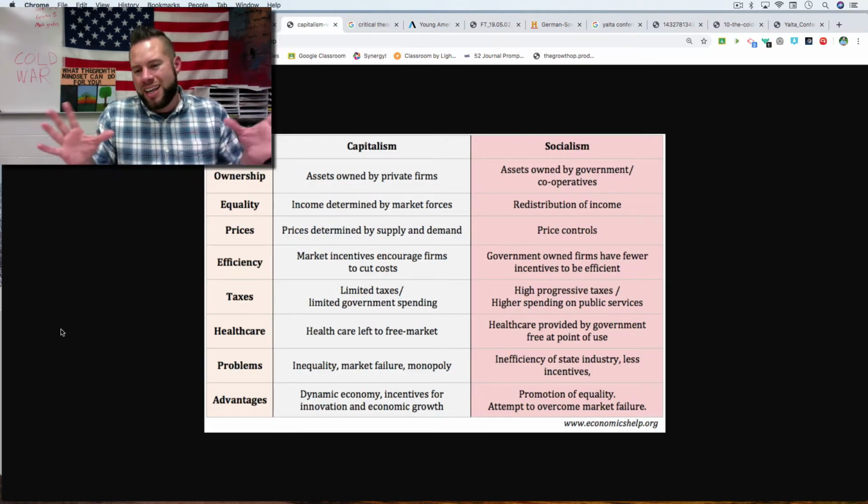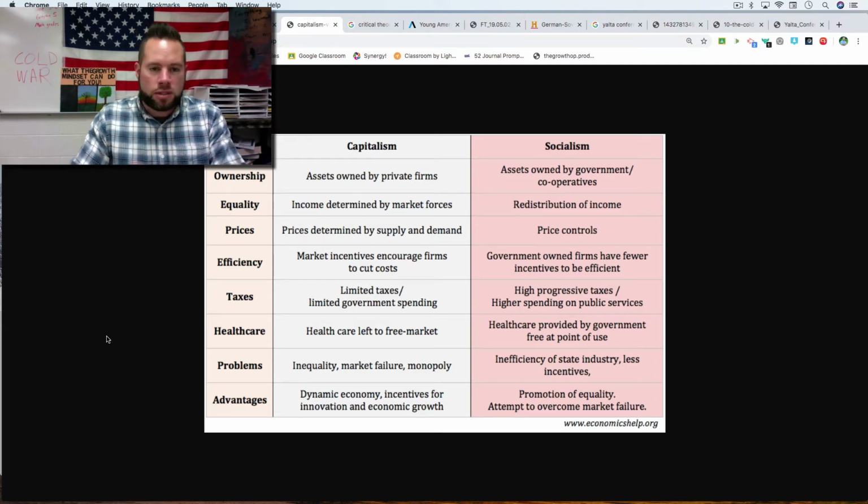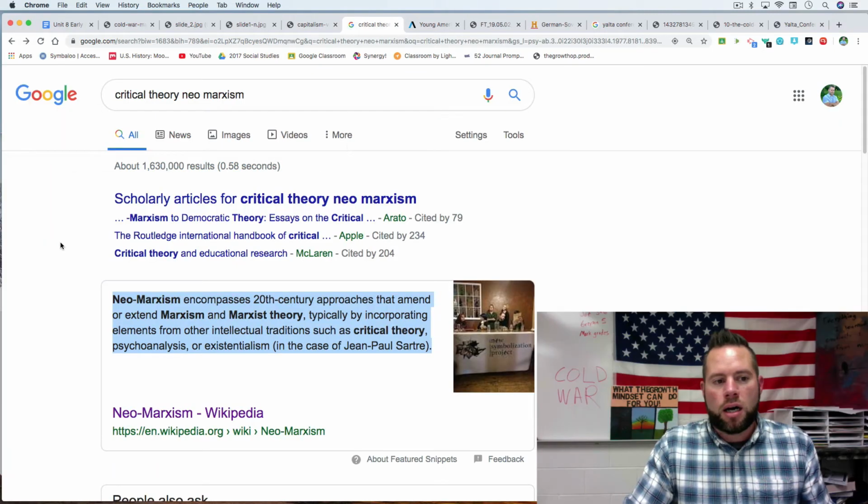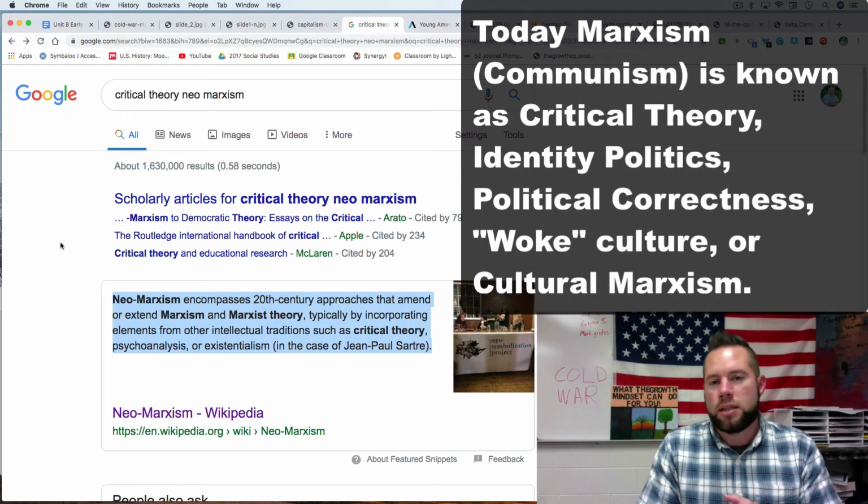Here's a more in-depth look at capitalism versus socialism or communism. I'm not going to get into that, but if you want to pause it and look at those, you can see the difference. Now, some people might say, well, who cares about this? It's all in the past. What difference does it make? I would argue that is very much not the case.